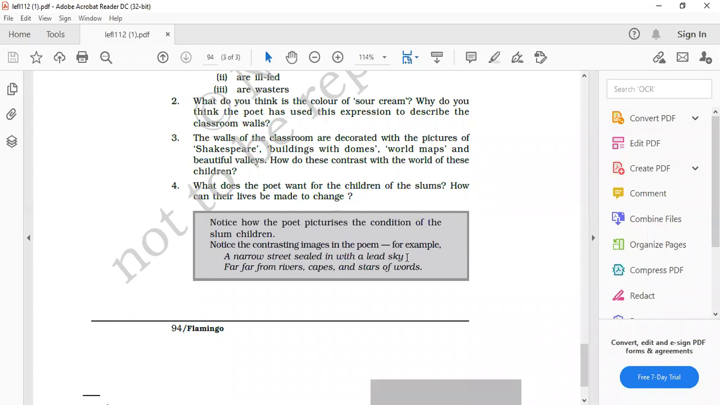One line tells us about the narrow streets which are sealed with the leaden sky, कि एक ऐसी तंग गली है जो कि आगे आकाश के झुकने से बंद है. There is no way to come out.